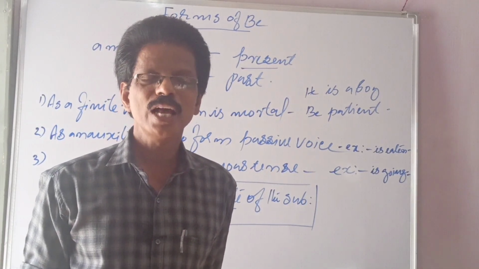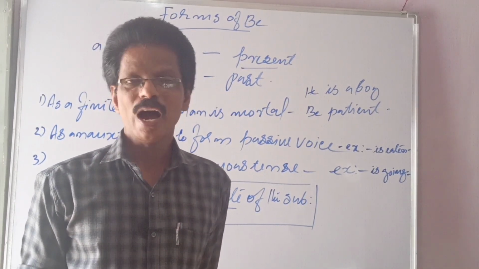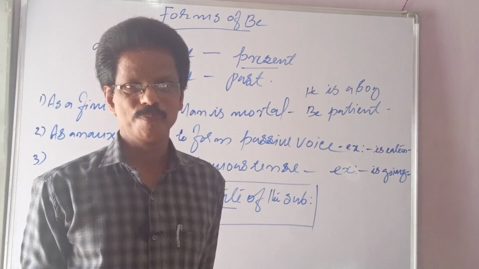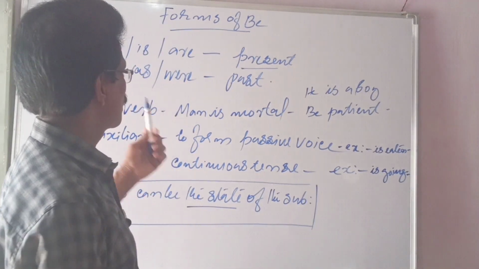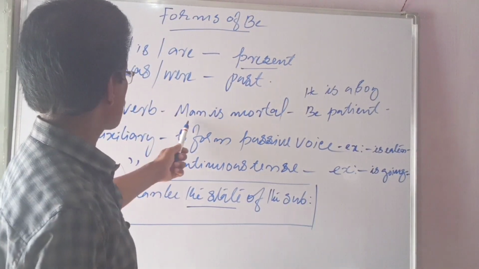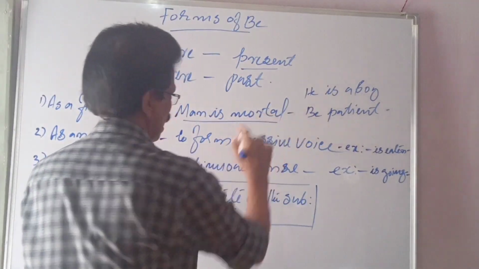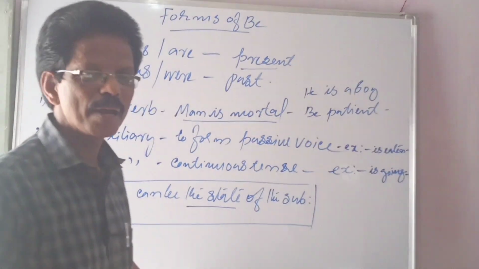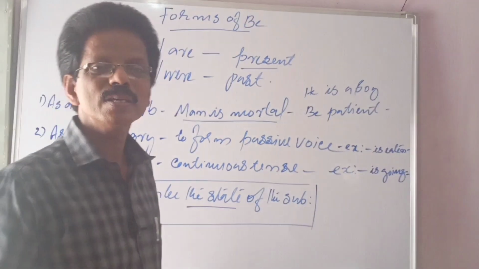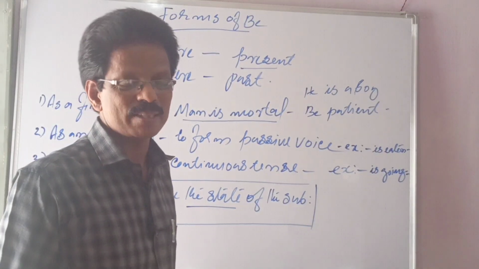That is a speciality of primary auxiliaries. Other auxiliaries cannot be used in such a way. For example, man is mortal. Means any man is mortal. Mortal means he will die, open to death.